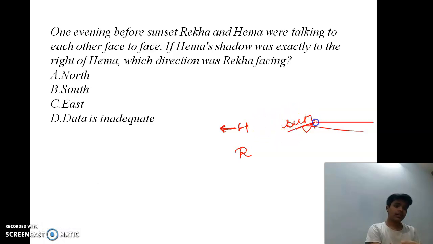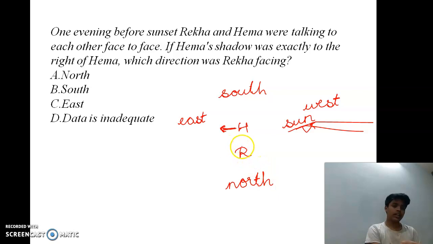So sun is towards this side, and evening sun will be towards west. So it is west. This is east. This will be south. And this will be north. They are asking which direction was Rekha facing. Rekha is looking towards Hema, which means Rekha is seeing towards south. So Rekha is facing south. So the answer is option B.